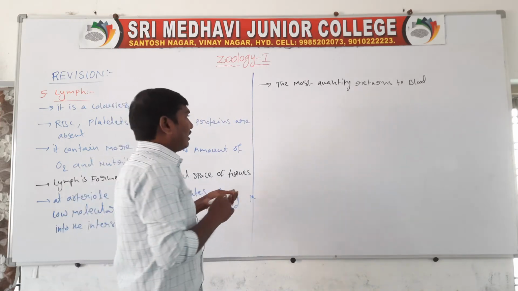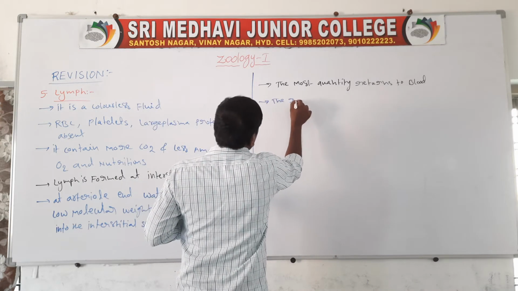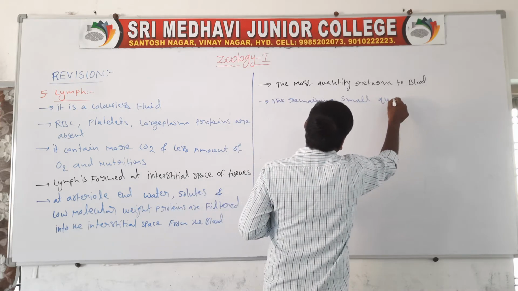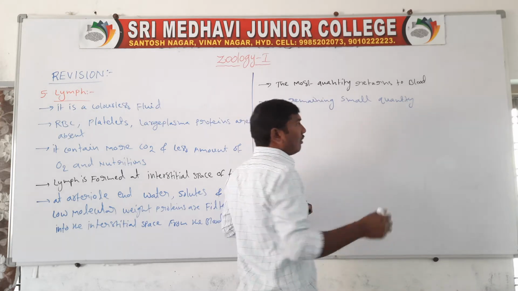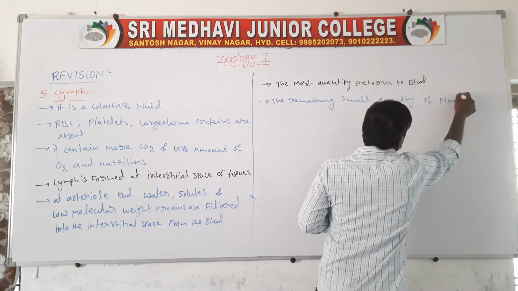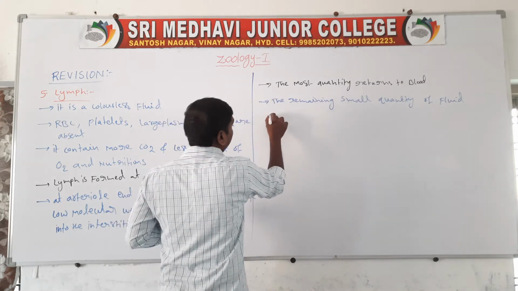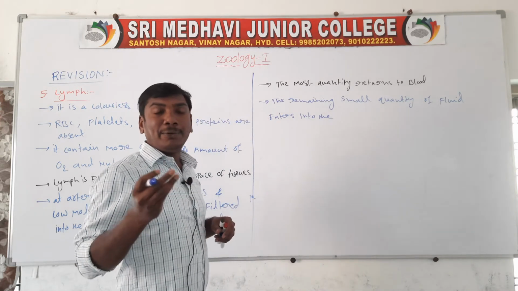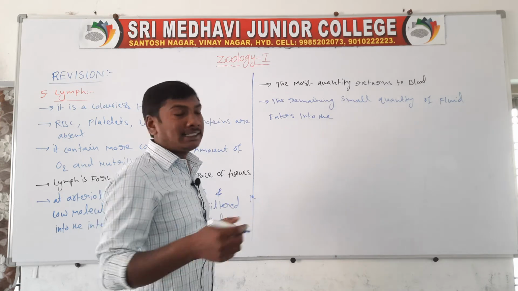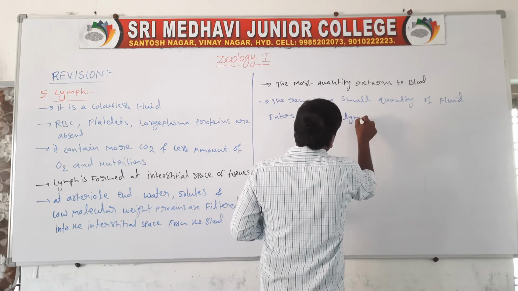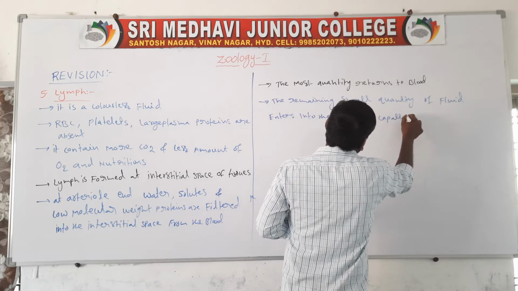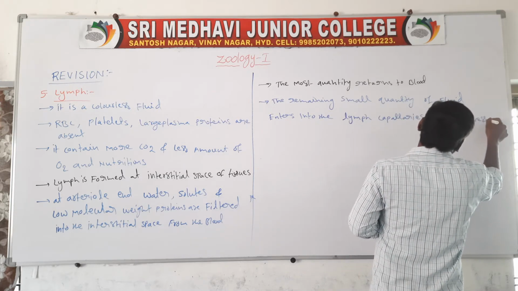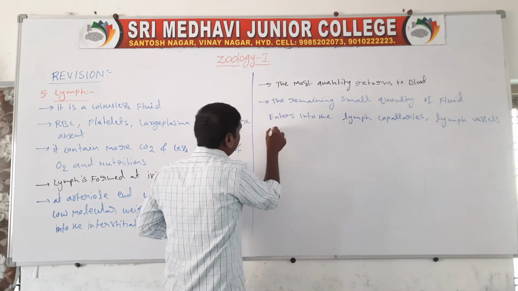The remaining small quantity of fluid enters into the lymph vessels, lymph capillaries and lymph nodes.